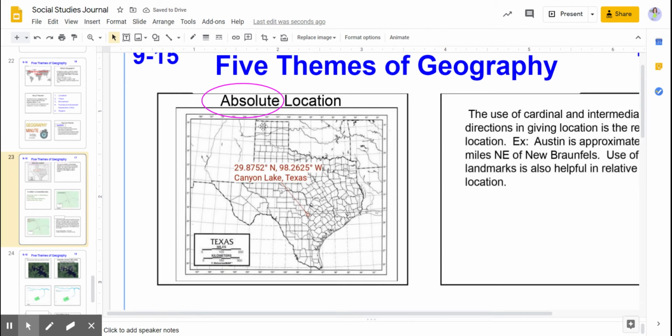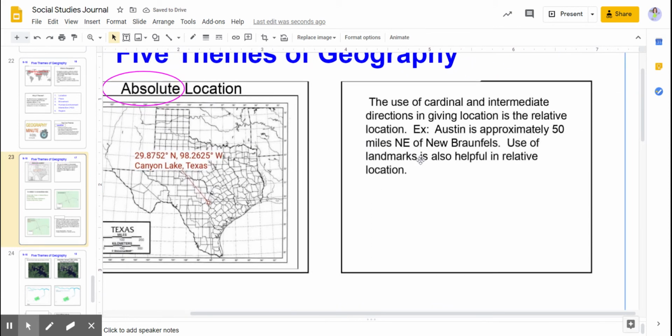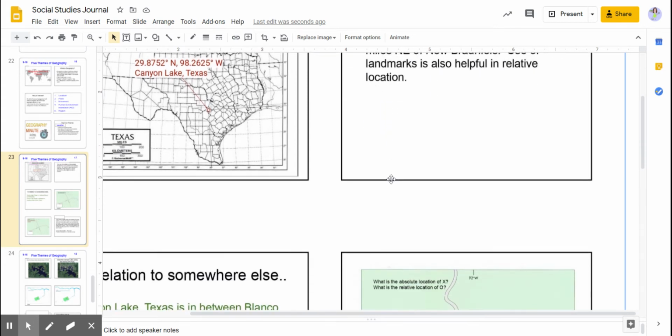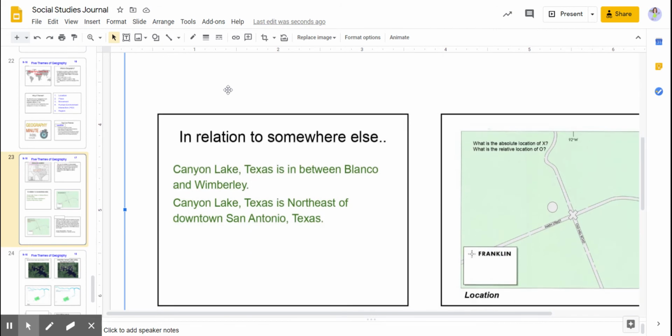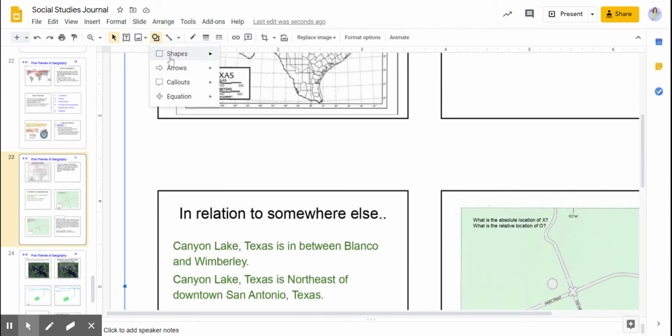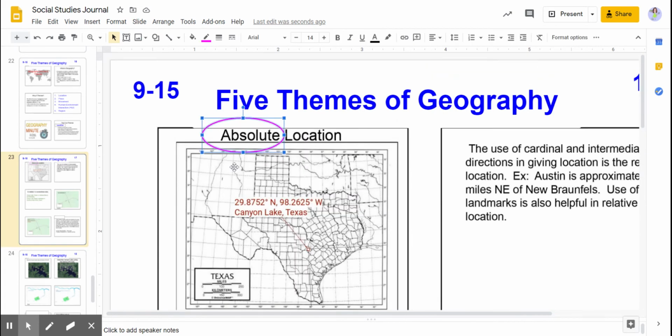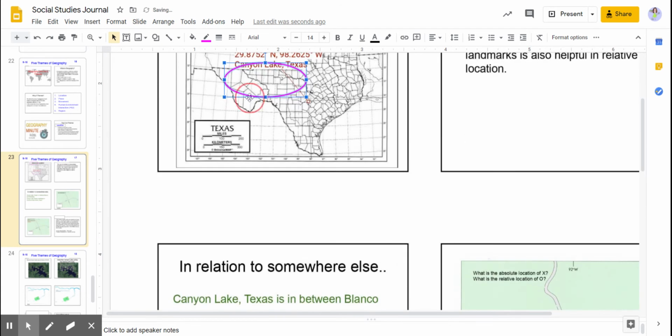So there's absolute location. Then the next one, the use of cardinal and intermediate directions in giving location is the relative location. Example, Austin is approximately 50 miles northeast of New Braunfels. Use of landmarks is also helpful in relative location. So, relative location, again, we're going to use that same shape that we made to talk about absolute. And then copy paste,